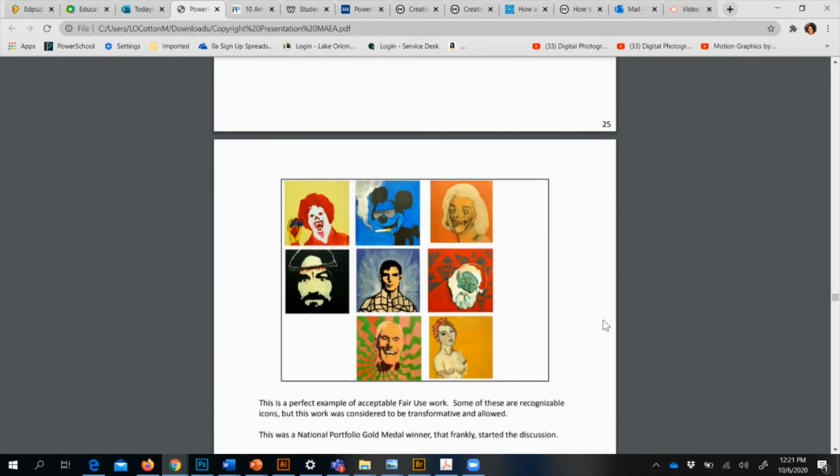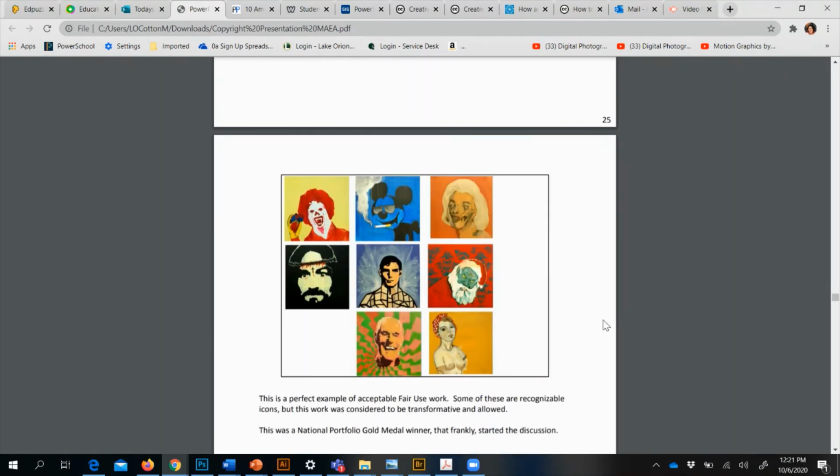And then finally here, this one was allowed and this one is not considered copyright infringement or plagiarism, even though you'll see recognizable characters. These ones are making a comment on these characters, and they are considered fair use and acceptable because they're critiquing work or people that are already there, or they're a parody, almost like a comedy of something that's already there.